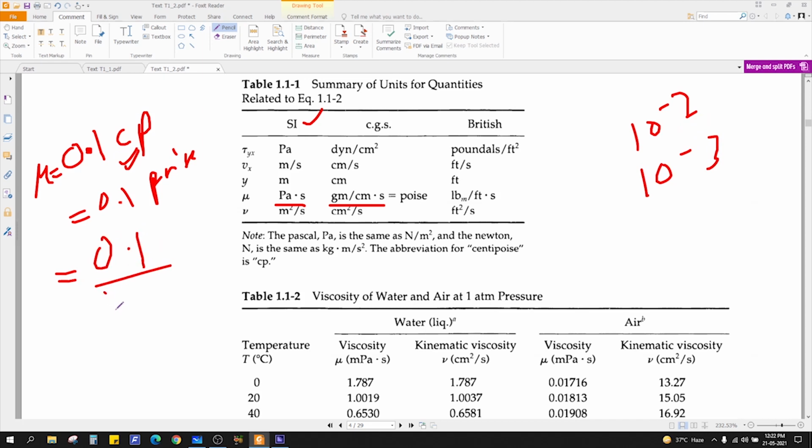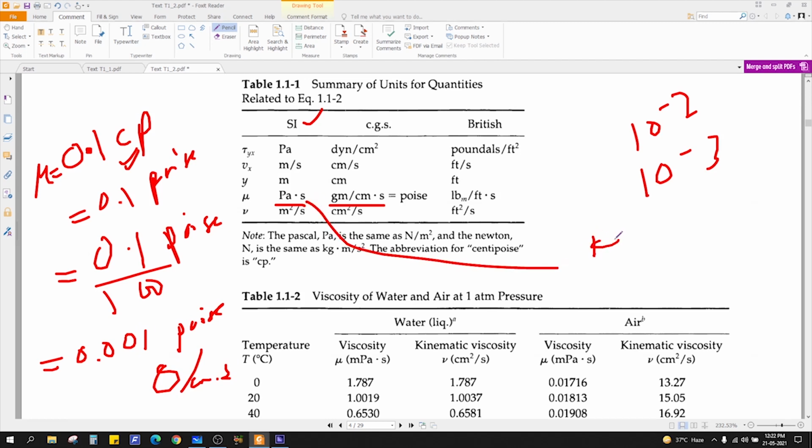So 0.1 by 100, then only you'll get poise. So it will be nothing but 0.001 poise, or you can write gram per centimeter second. This Pascal second is also nothing but kg per meter second. So you can use whatever unit is preferred in the problem.